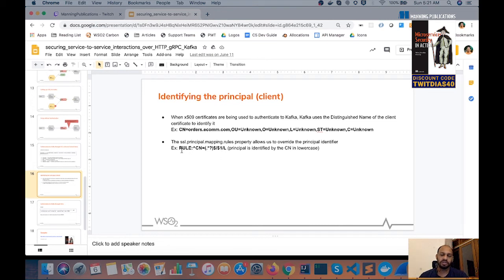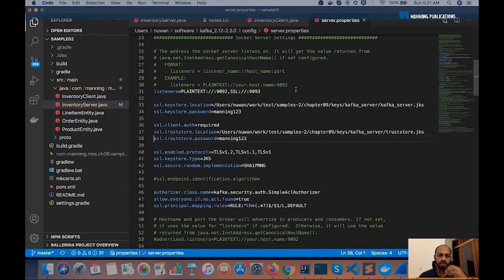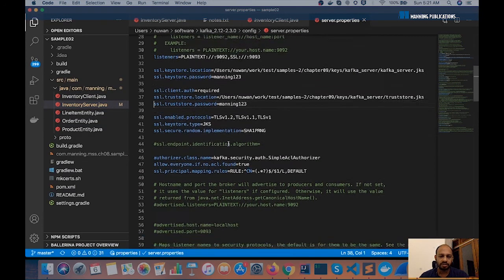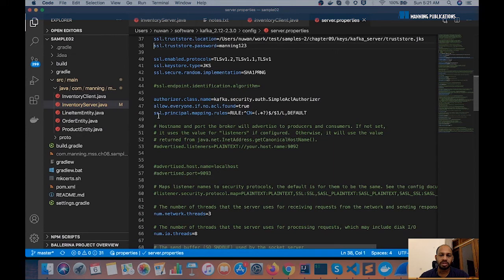So the first step is to decide on how we are going to identify the client and configure Kafka based on that decision. Let me quickly go to the Kafka configuration file, and in this section you see this configuration called principal mapping rule, which defines how we want to identify our client. In this case, we are going to use the CN only.